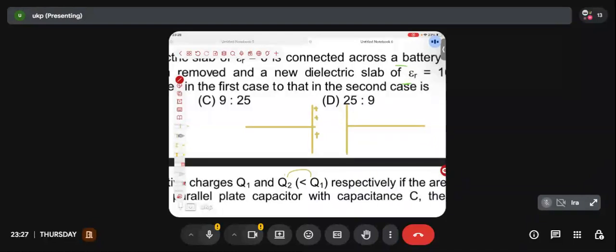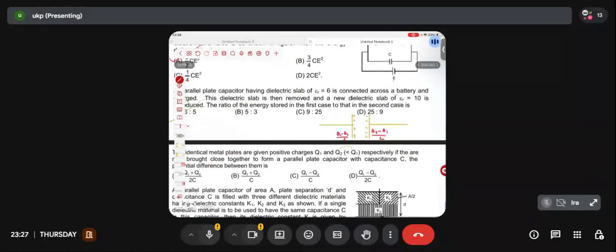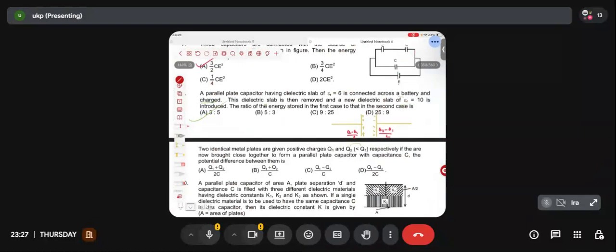How much positive charge was here? Q1 minus Q2 by 2. How much negative charge is here? Q2 minus Q1 by 2. Guys, what is the formula for capacitance in terms of charge? Is it Q by epsilon naught? Yes or no? Absolutely no. Not Q by epsilon naught.